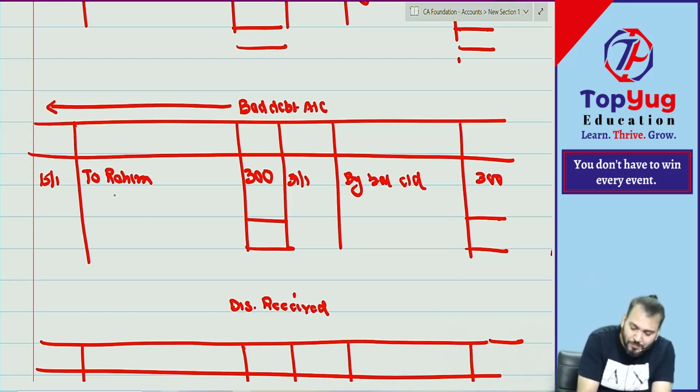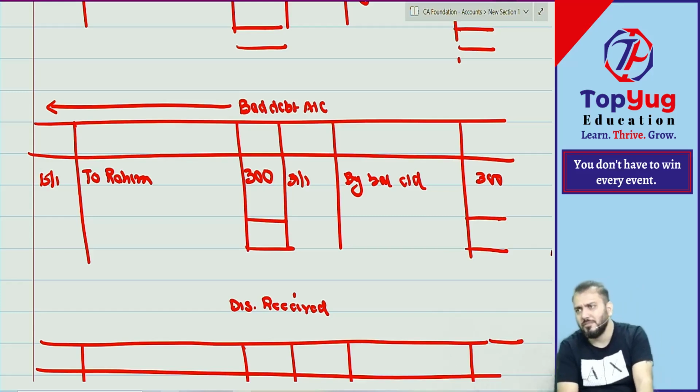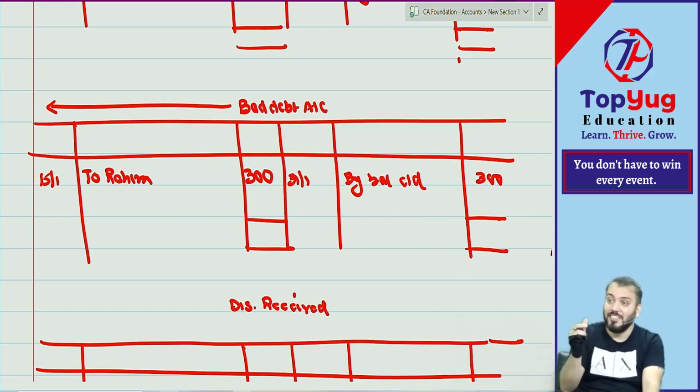And which account was credited? Rahim. No, no. Out of that 600, 300 is cash. The cash account will also be debited, so in the cash account you have written 300. Understood?